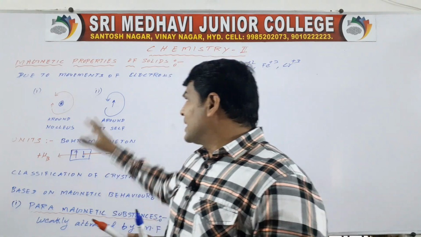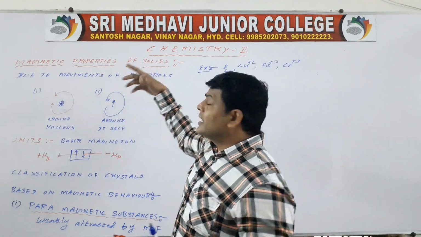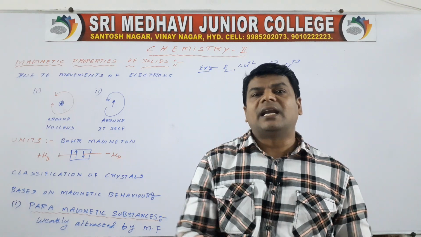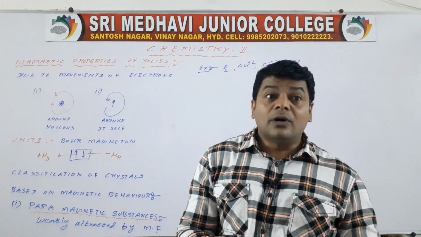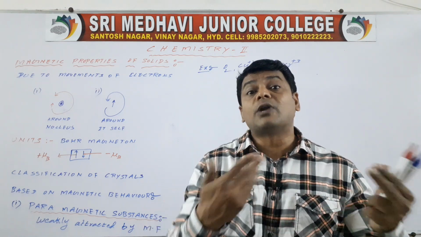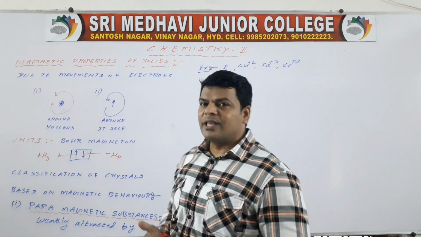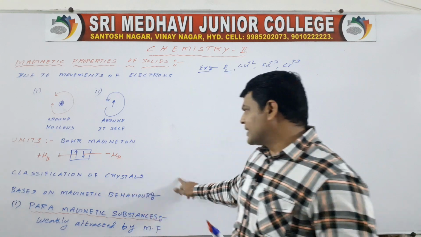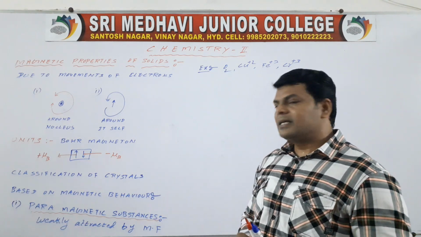So why do solid substances show magnetic properties? Due to the presence of unpaired electrons having two types of motions. The first is around the nucleus, the second is around itself. Classification of crystals based on magnetic behavior: the first one is paramagnetic substances.